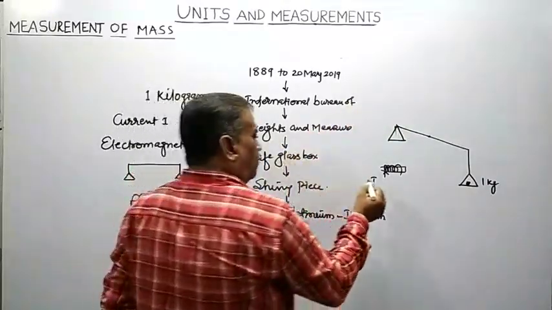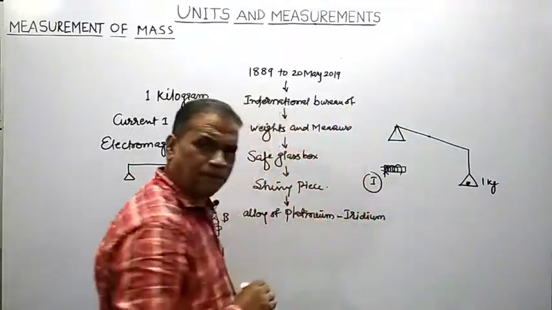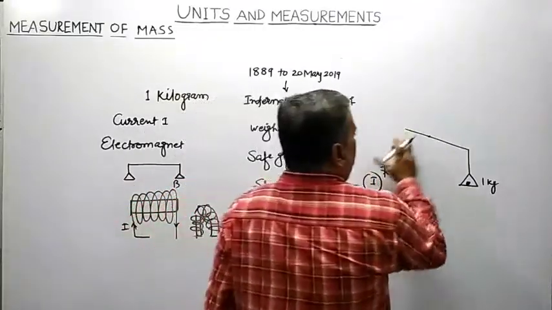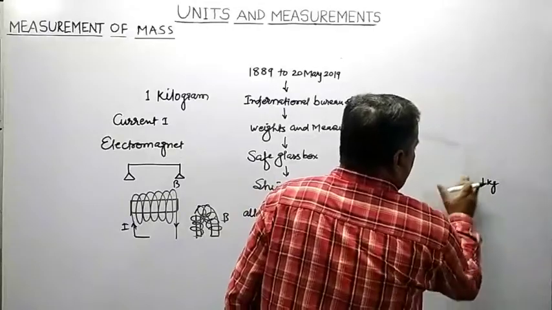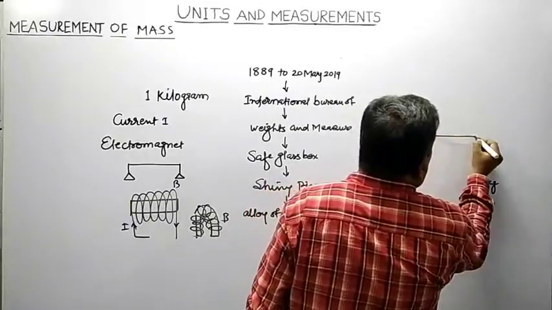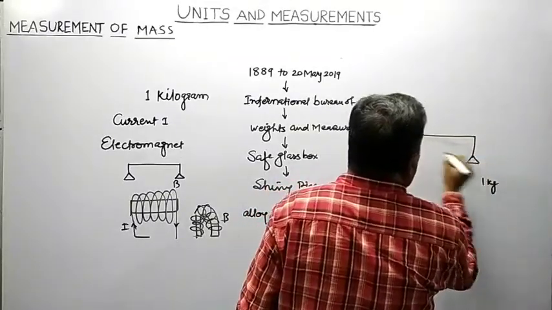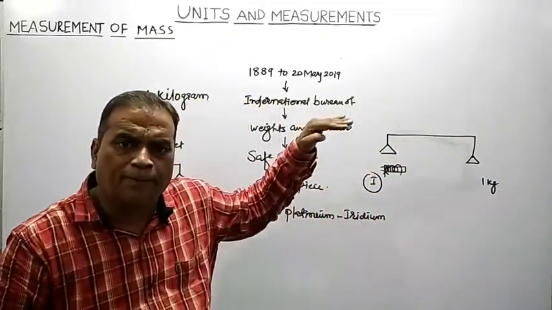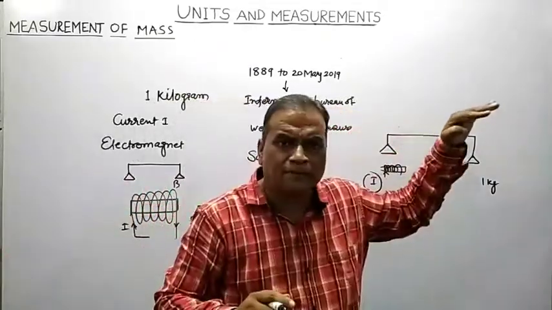Remember, for a certain current flowing through the electromagnet, the two sides of the extremely sensitive balance get balanced.